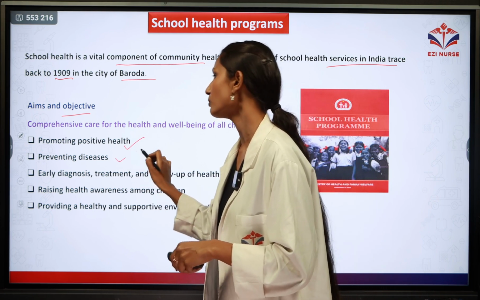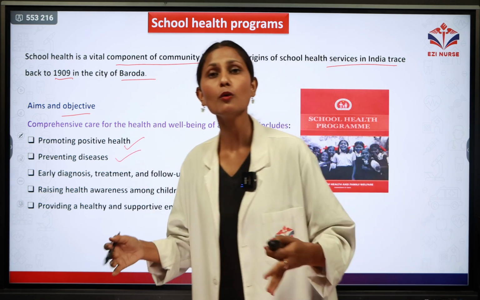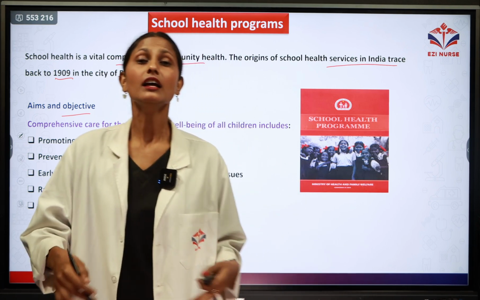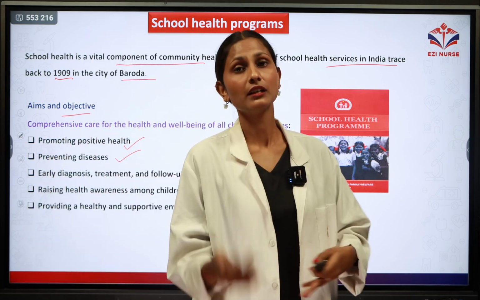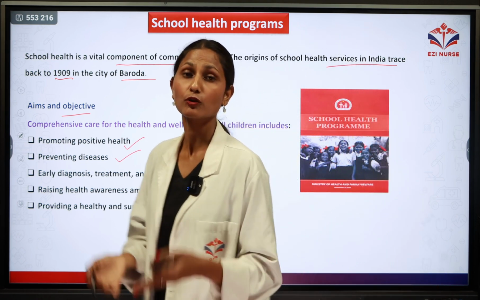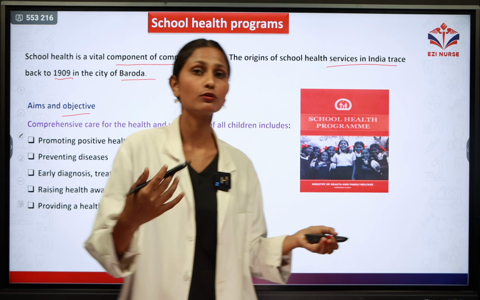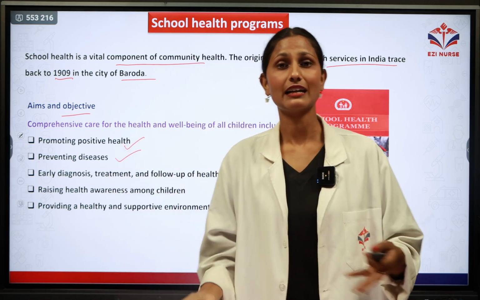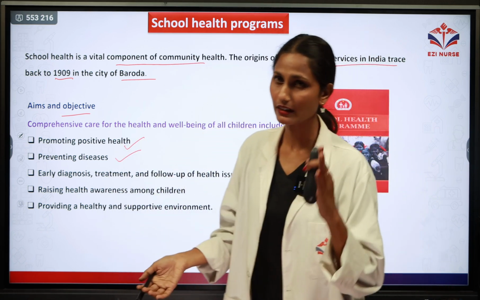Next one is preventing diseases. There are so many diseases that can affect the children. It can be anything, such as tetanus, diphtheria, pertussis. So we have to look at the child, observe the child, and give some important strategies that can help in the prevention of the diseases.